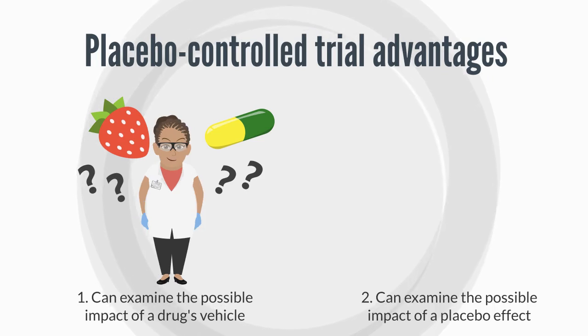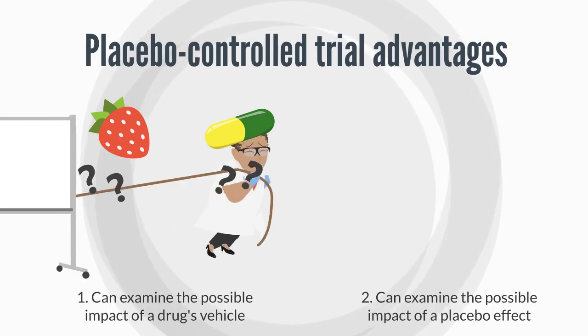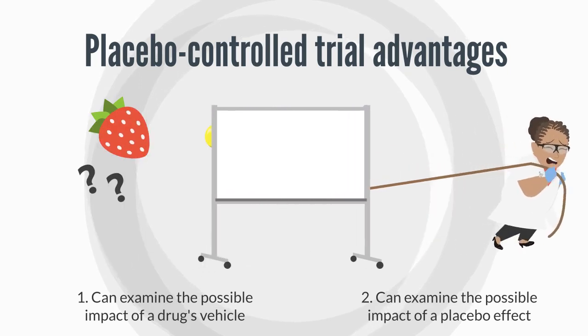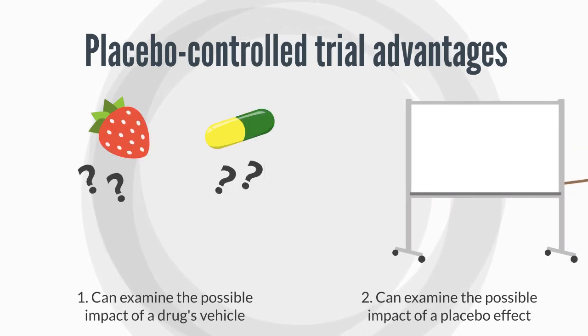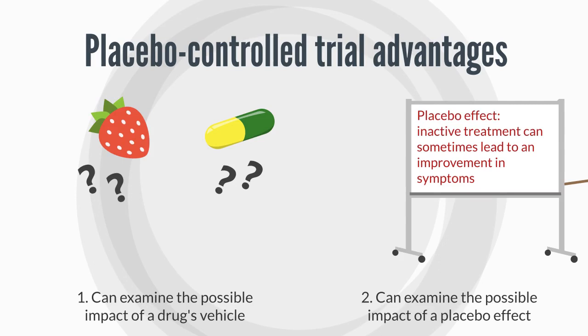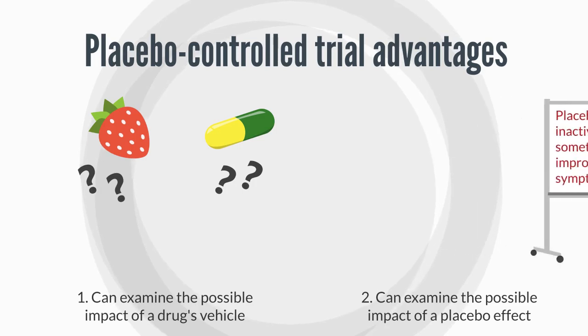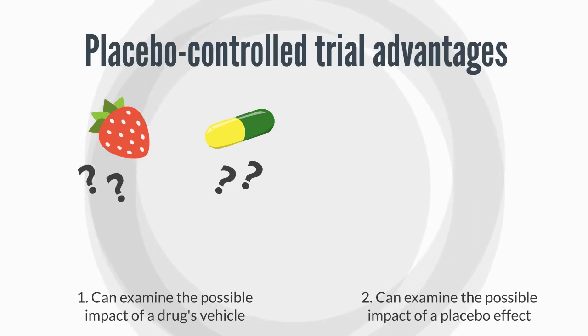Secondly, placebo-controlled trials allow examination of the possible impact of the placebo effect. The placebo effect is a phenomenon where people who receive an inactive treatment, like a sugar pill, can sometimes show improvement in symptoms. There are some famous examples of the placebo effect.